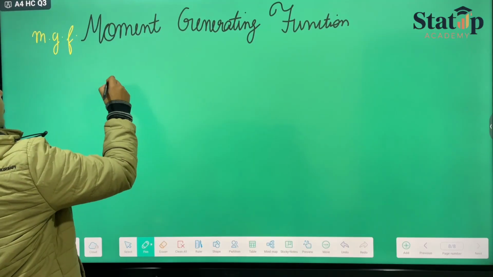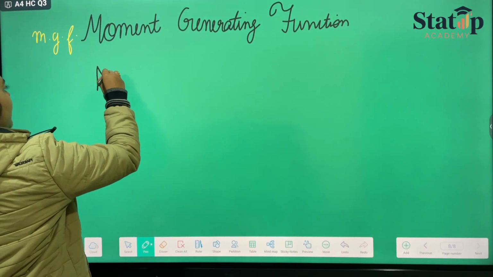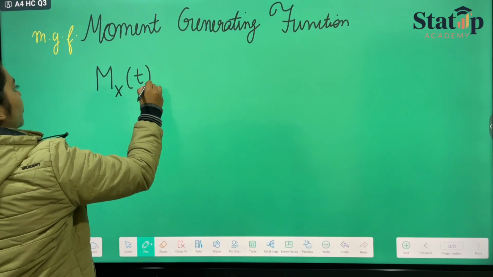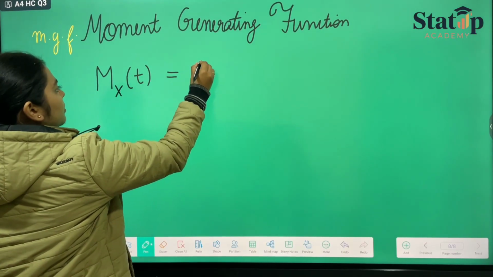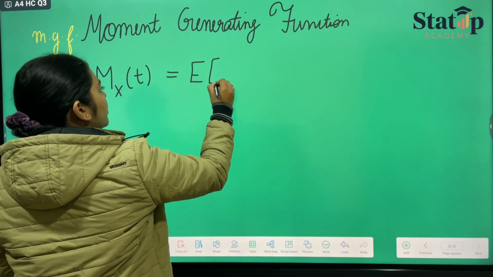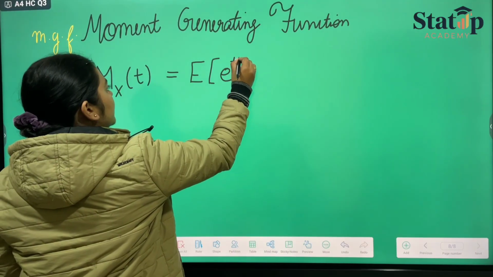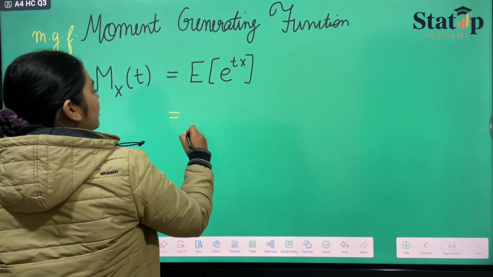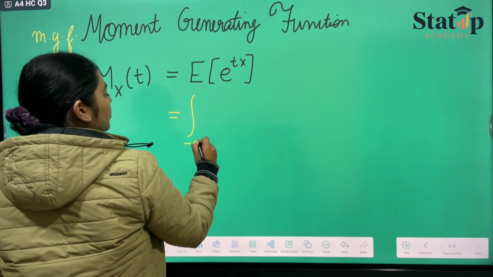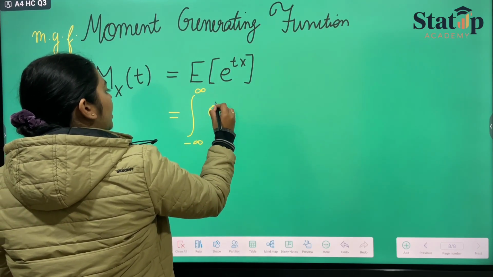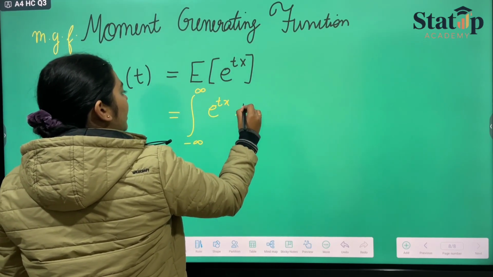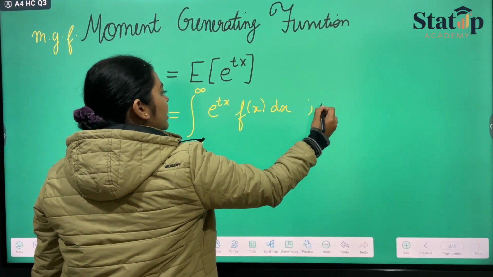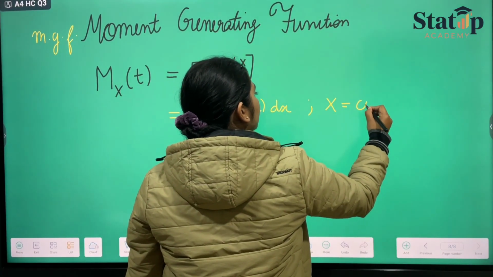It is denoted by M with the variable X and t. Moment generating function is nothing but the expectation of e raised to the power tX, which can be written as the integral from minus infinity to infinity of e raised to the power tX f(x) dx when X is a continuous random variable.